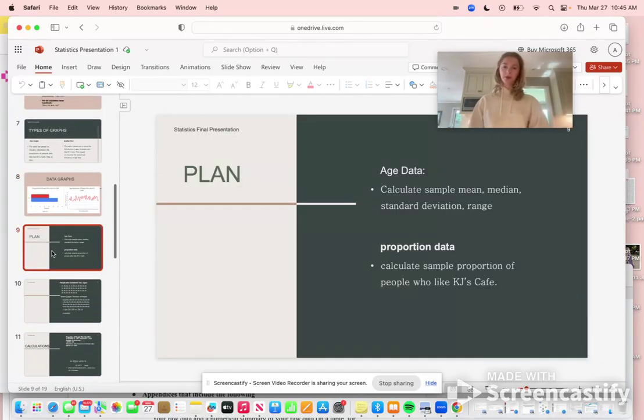So for the plan for this project, for the age data, we wanted to calculate the sample mean, the median, the standard deviation, the range. For the proportion data, I'll talk about that in a minute. We basically just wanted to calculate the sample proportion of people who like KJ's Cafe.